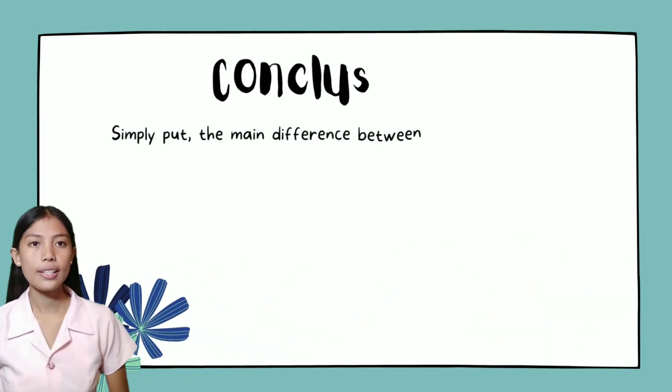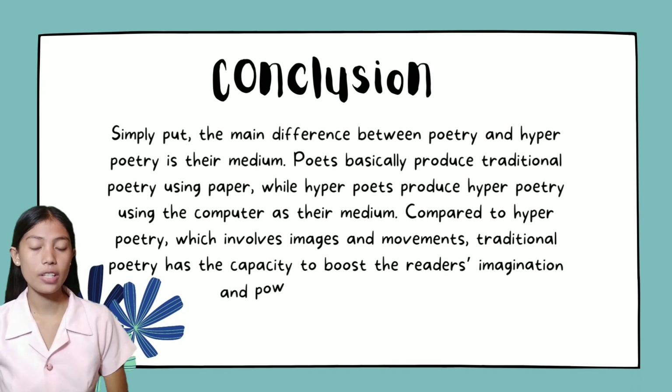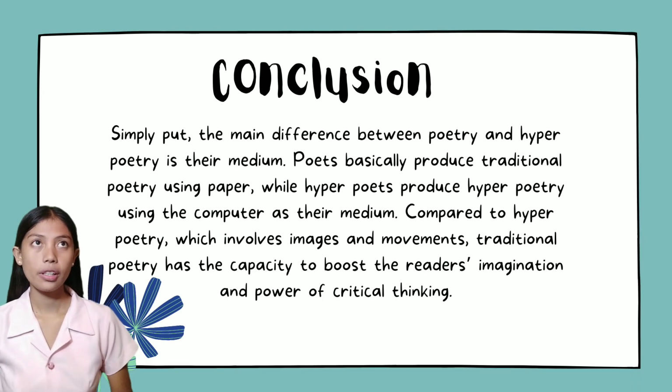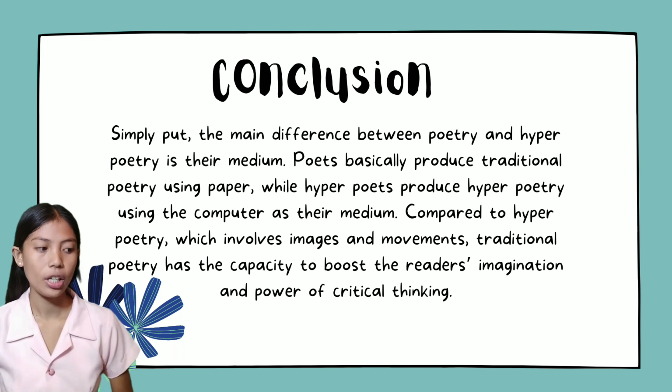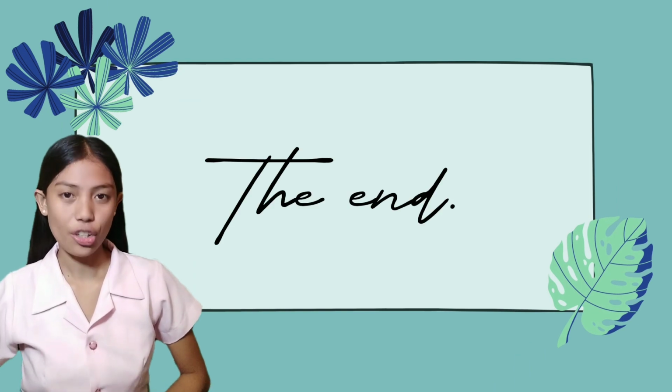In conclusion, we can simply say that the main difference between hyperpoetry and traditional poetry is their medium. So poets basically produce traditional poetry using paper, while hyperpoets produce hyperpoetry using the computer. Compared to hyperpoetry, which involves the use of images and movements, traditional poetry has the capacity to boost the reader's imagination and power of critical thinking. So that will be the end of our discussion for today.